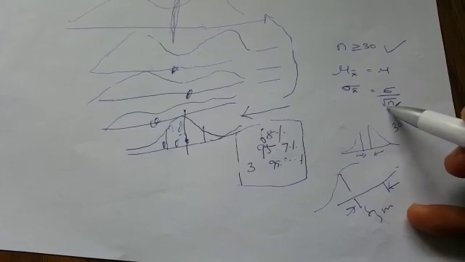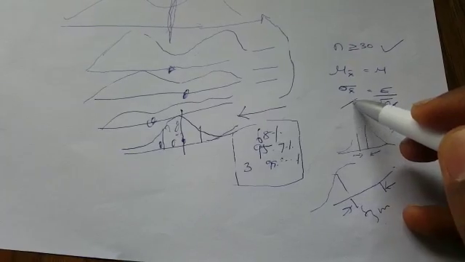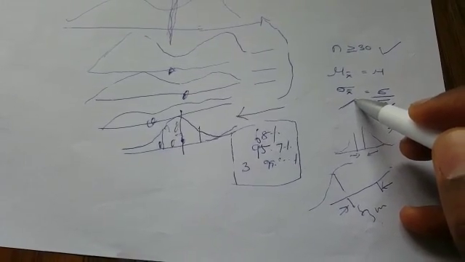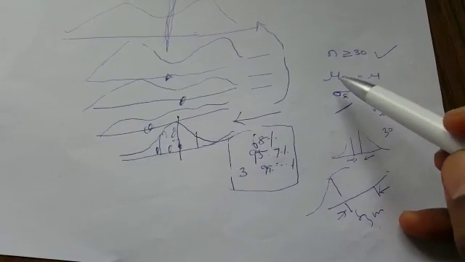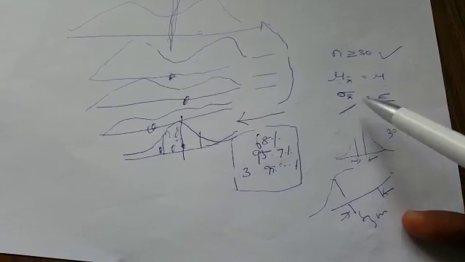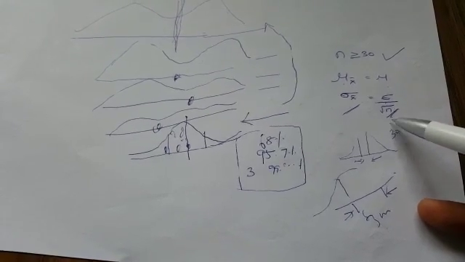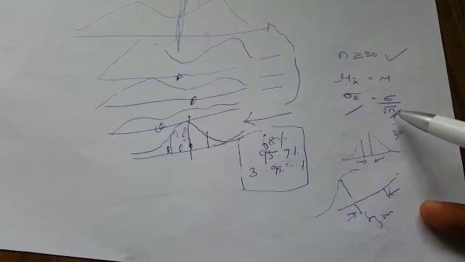What this will do is reduce the sample standard deviation. So that's why we are saying the sample mean will be equal to the population mean, and then the standard deviation will be the population standard deviation divided by the square root of the number of samples.